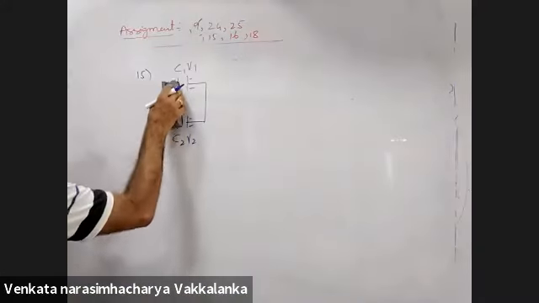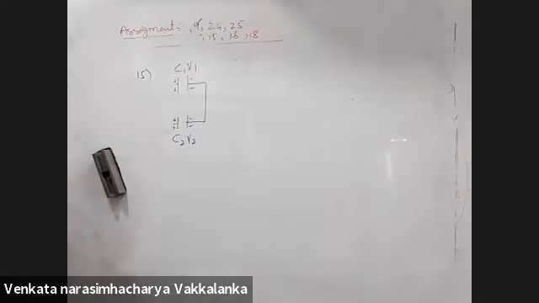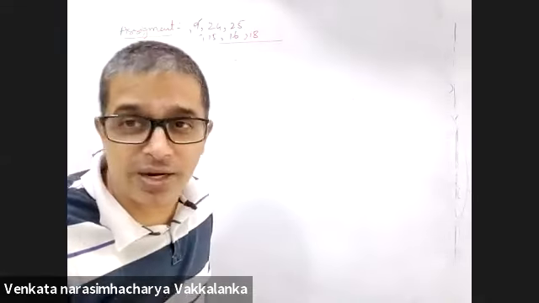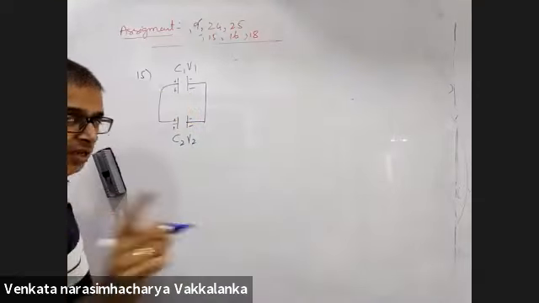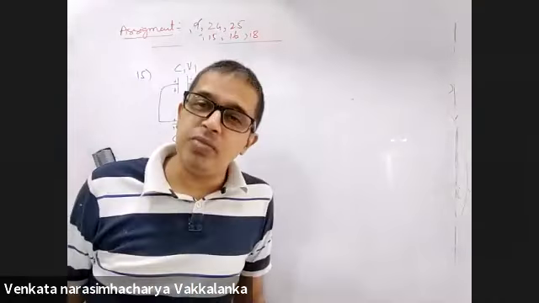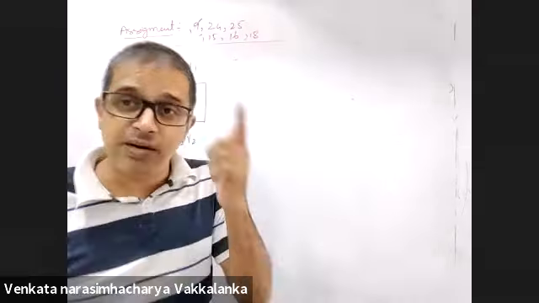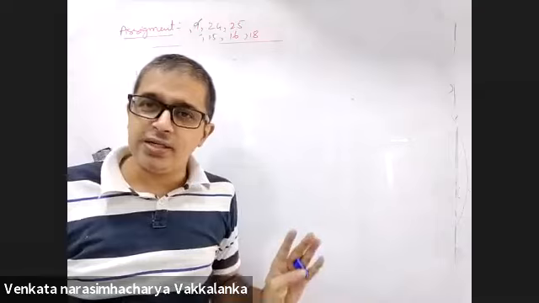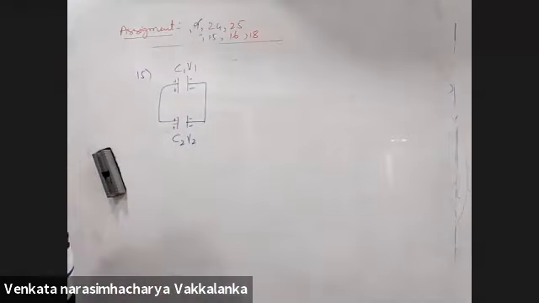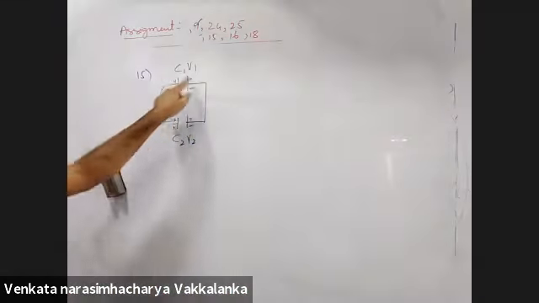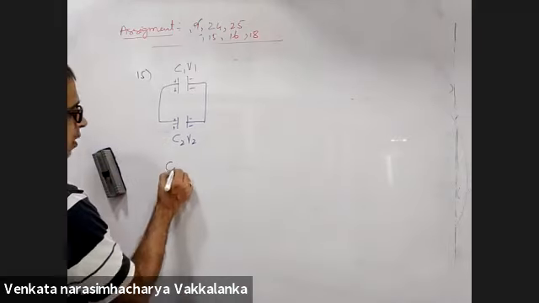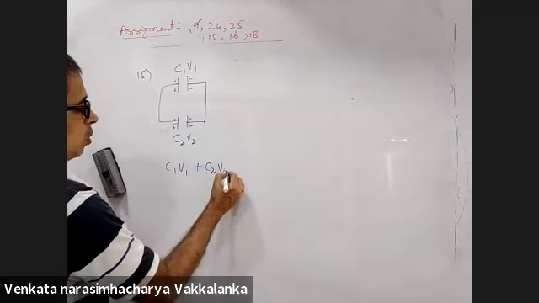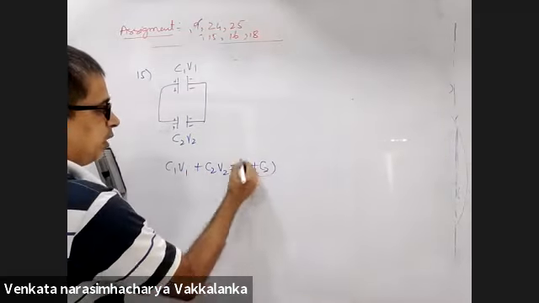See, if only the negative ends are connected, there will be no flow of charge. I assume by default because 0 is not given, I assume positive ends are connected. See, if one of the options would have been 0, then there is a reason for my element of doubt that there is no flow of charge. But none of the options are 0. So he must have forgotten to say that the positive terminals are connected. Now C1 V1 plus C2 V2 should be equal to C1 plus C2 into V.